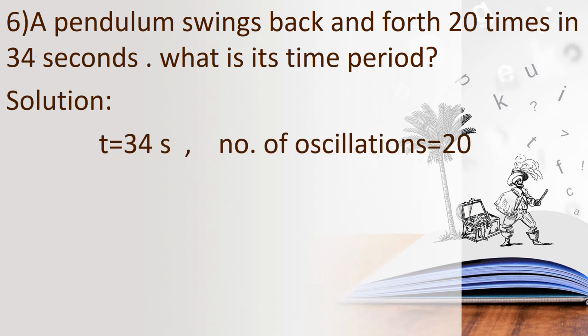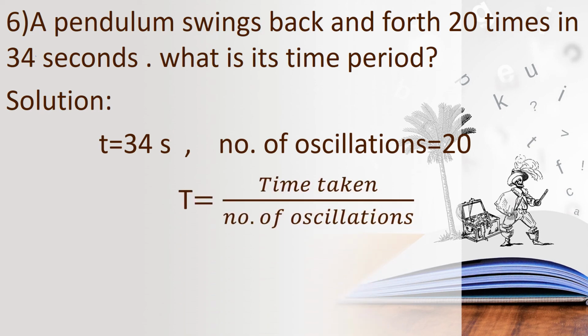Say what is given? T equal to 34 seconds and the number of oscillations equal to 20. So we need to find the time period. Time period equal to time taken upon number of oscillations. How will you find the time period? Time period equal to time taken upon number of oscillations.